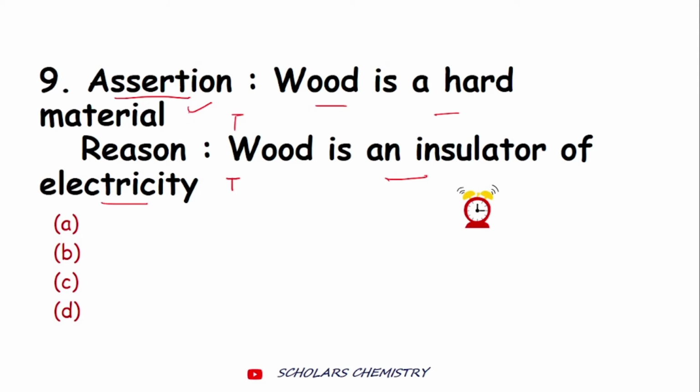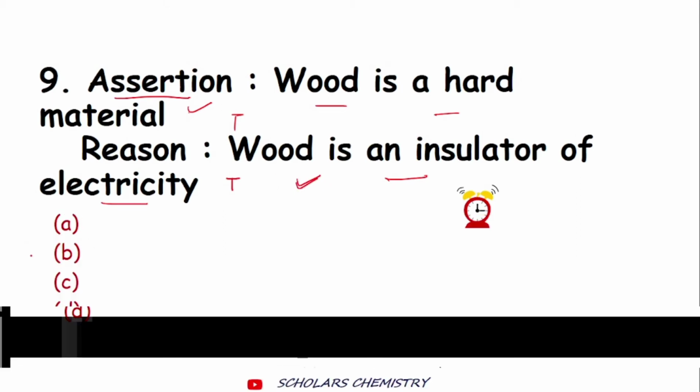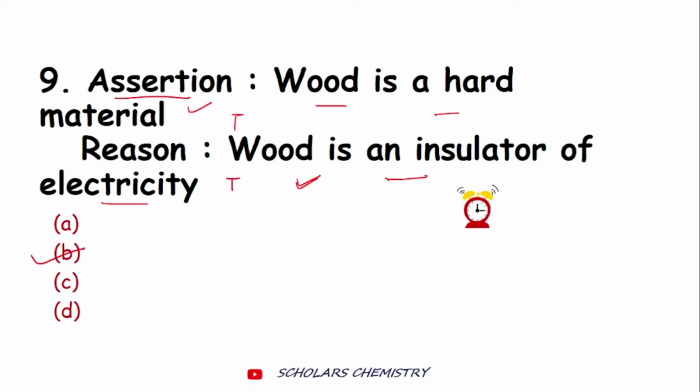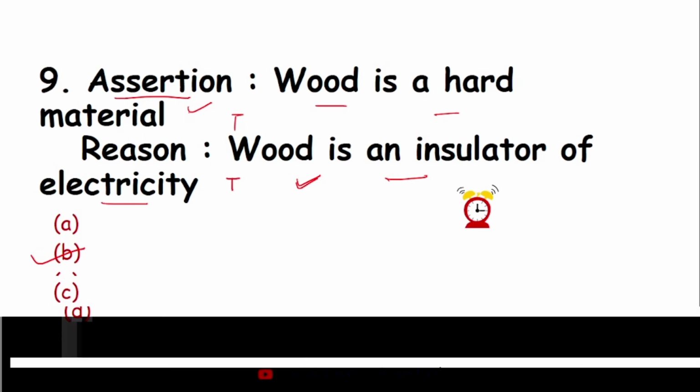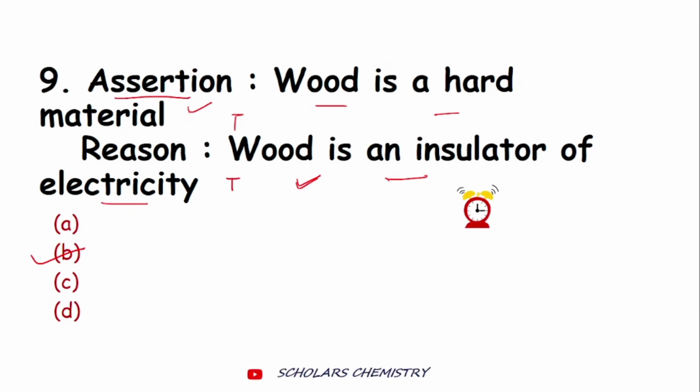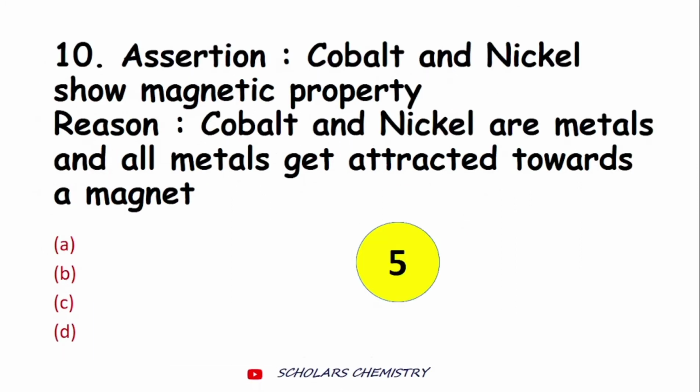Wood is a hard material because it cannot be scratched easily or pressed easily. That should be the reason. But this is a completely different reason. So the answer would be B. Both assertion and reason are true, but reason is not the correct explanation for assertion. I hope you are following what I am saying. Let's move to question number 10.